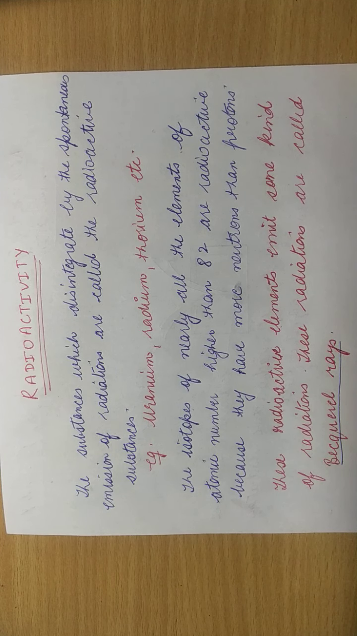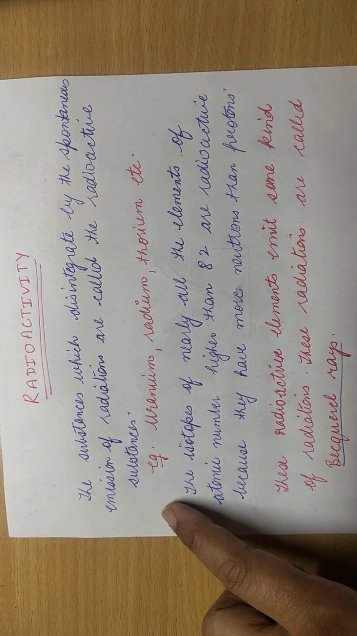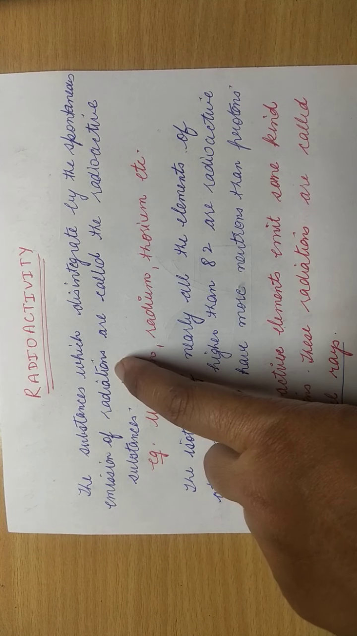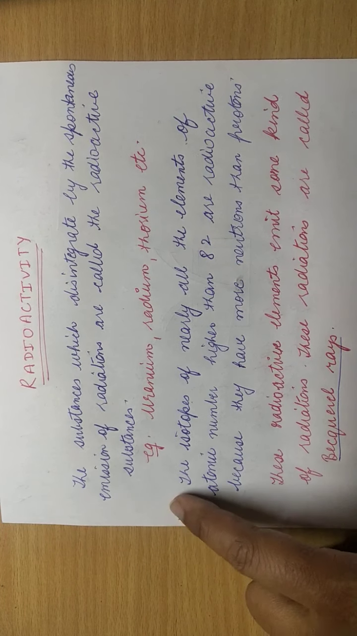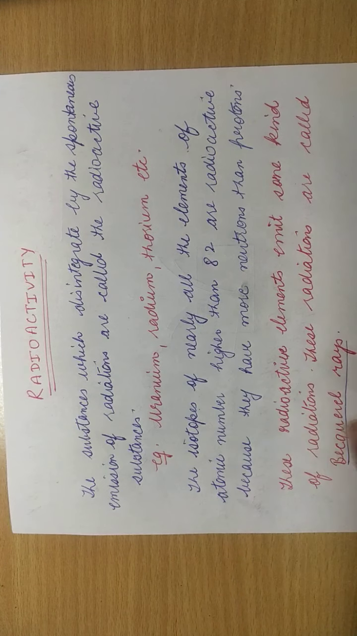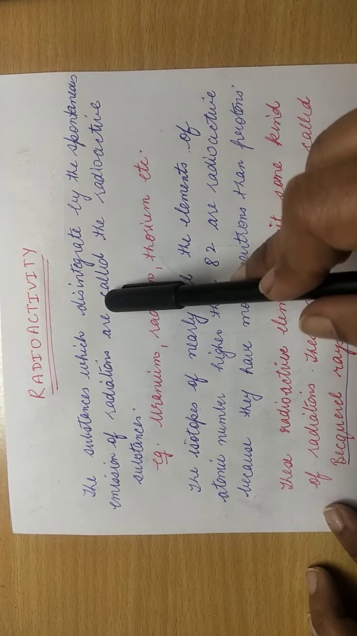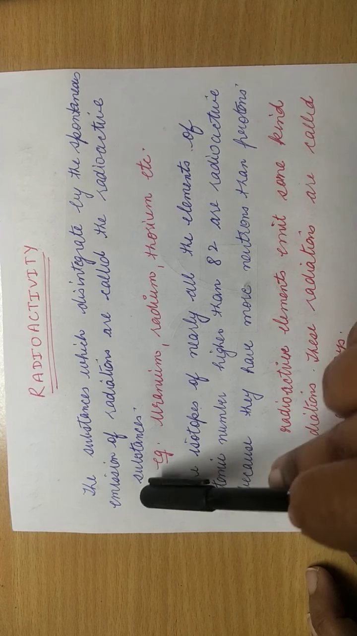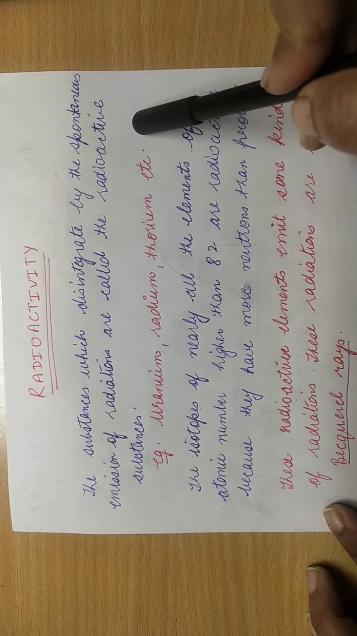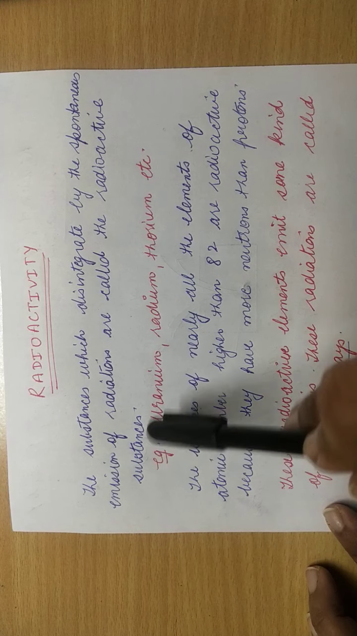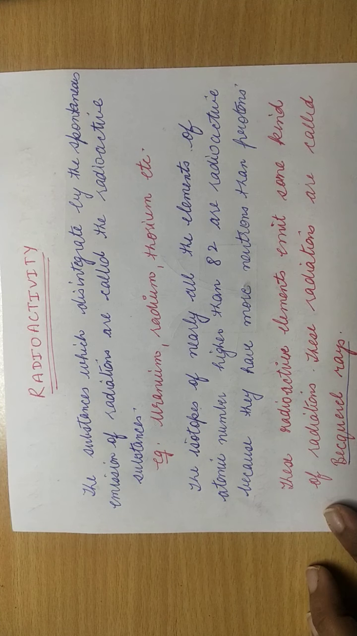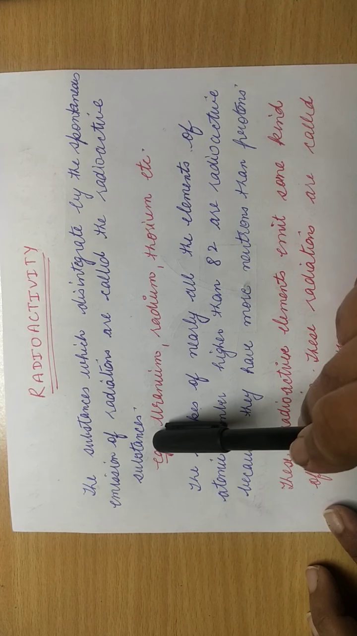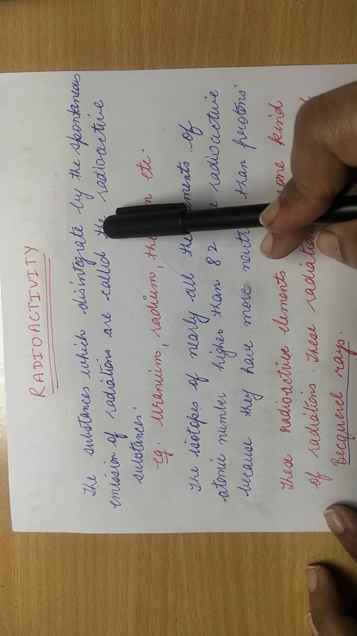It is a natural process and it is defined as the spontaneous emission of radiations from a substance called radioactive substance. One more time, the substance which disintegrates by the spontaneous emission of radiations is called a radioactive substance. That substance, when it breaks, releases a large amount of radiation. That substance is called radioactive substance and the process is called radioactivity.